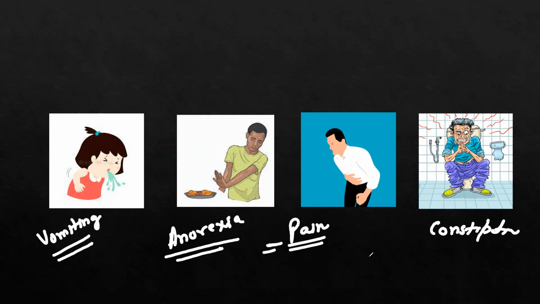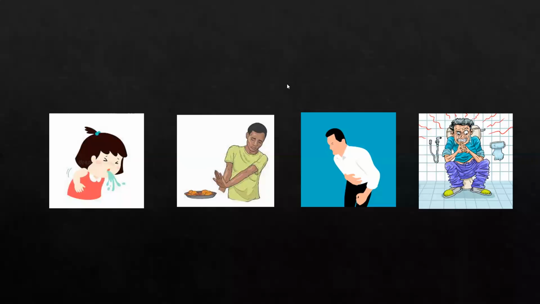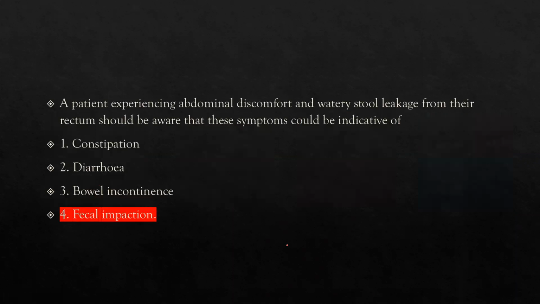So we have discussed the clinical symptoms and the definition of fecal impaction. So let's solve this MCQ by finding the right option. The right option will be fecal impaction. Constipation can be the leading cause of fecal impaction, and in constipation there will be watery stool leakage, but this is not considered in all cases. Diarrhea is an inappropriate option. Bowel incontinence is also an inappropriate option.